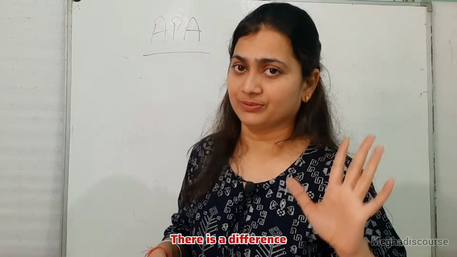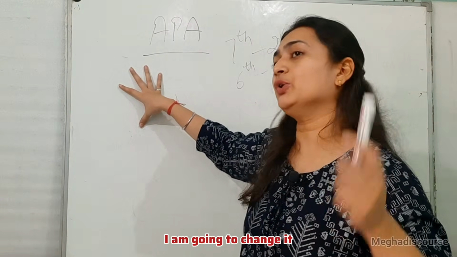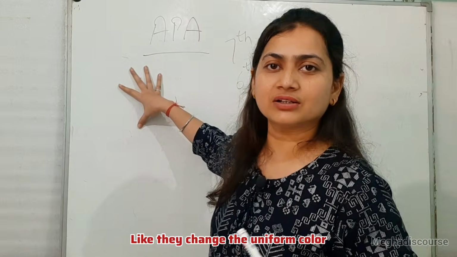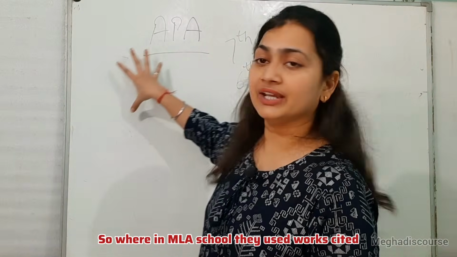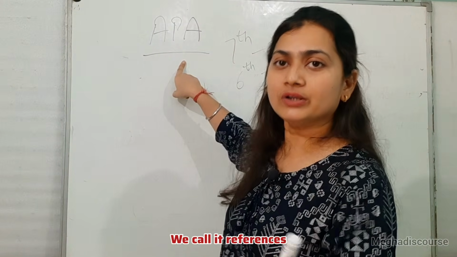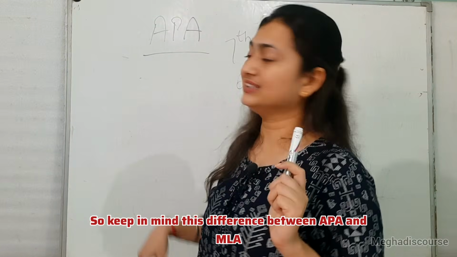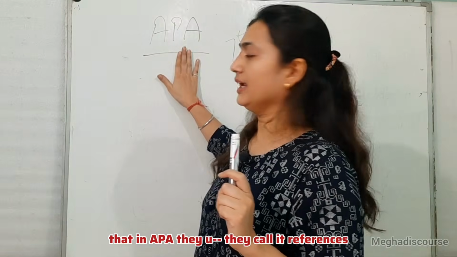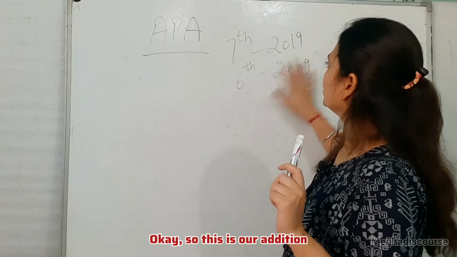But there is a difference. You will not say works cited. I am going to change it, like they change the uniform color. So he says, call it references. Where in the MLA school they used works cited, in APA they call it references. And who uses bibliography? In Chicago citations, bibliography is used instead of works cited and references. So keep in mind this difference: in APA they call it references and in MLA they call it works cited. Okay, so this is our addition.